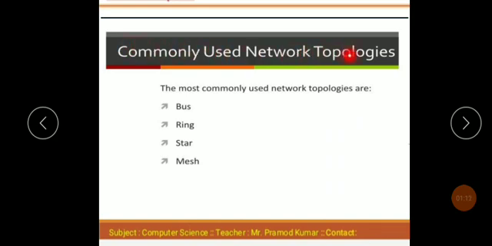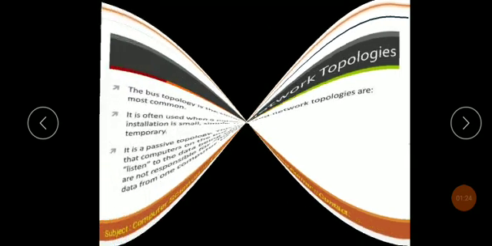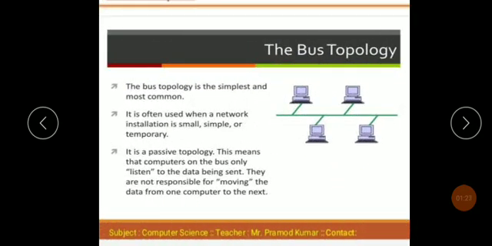The most commonly used network topologies are bus topology, ring topology, star topology and mesh topology. The bus topology is the simplest and most common. It is often used when a network installation is small, simple or temporary.